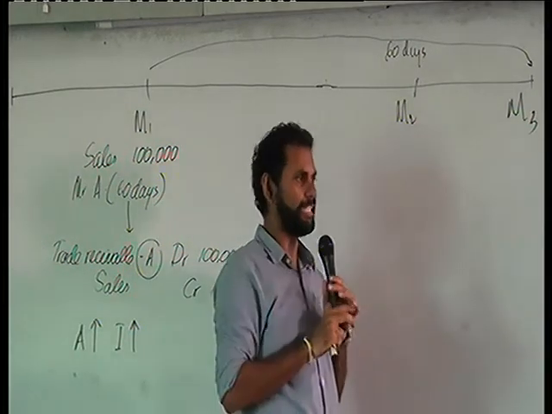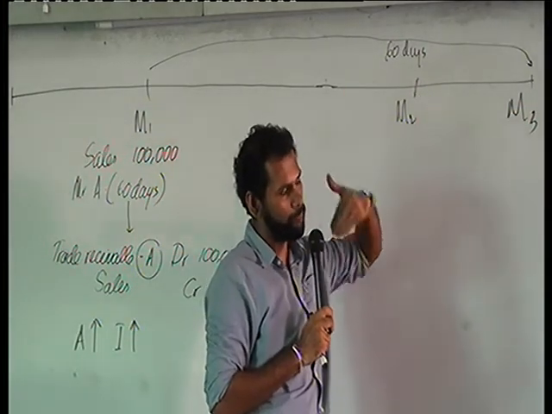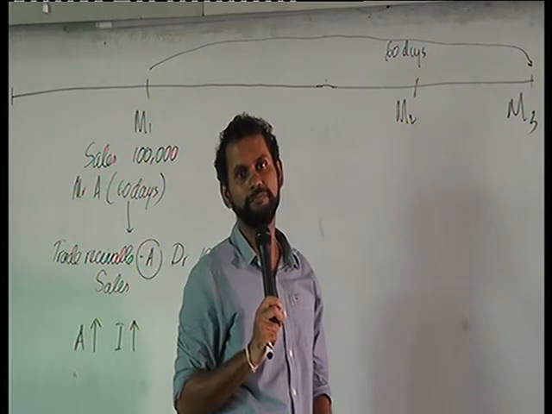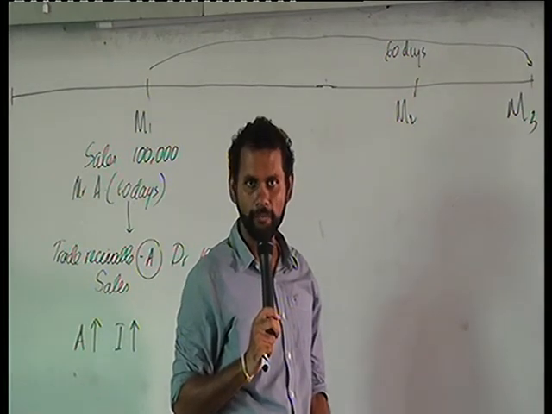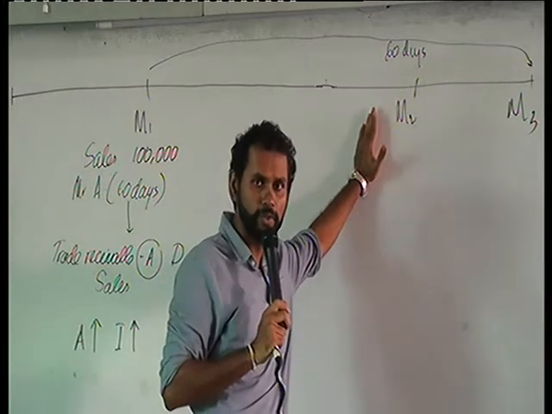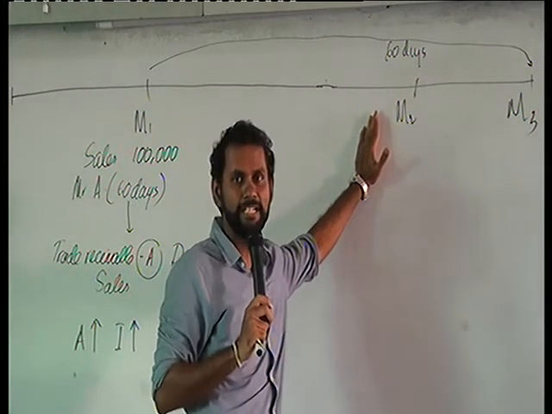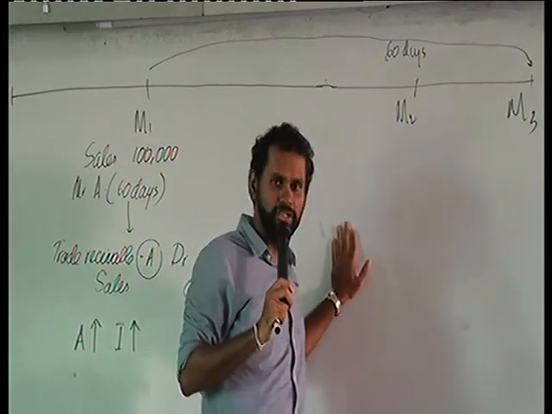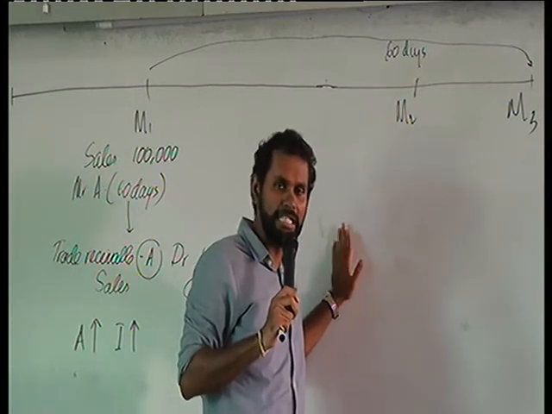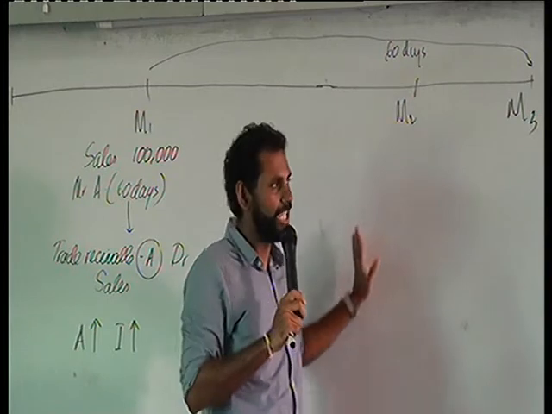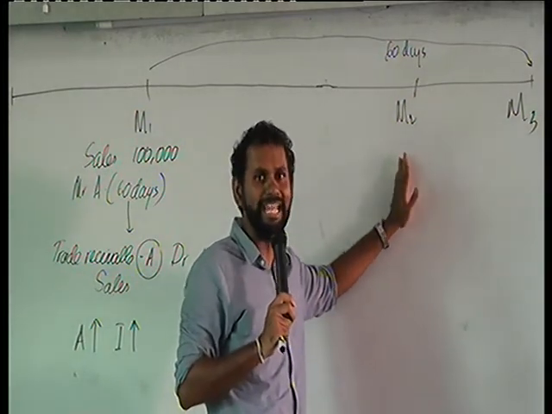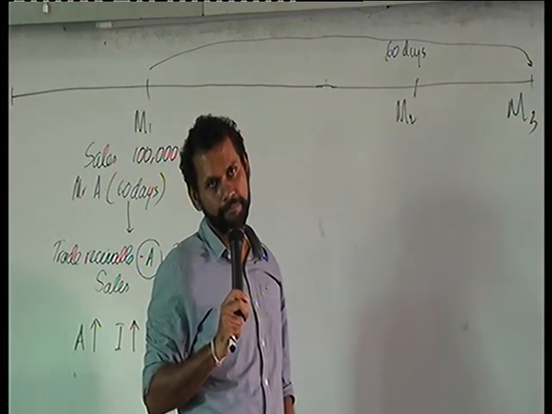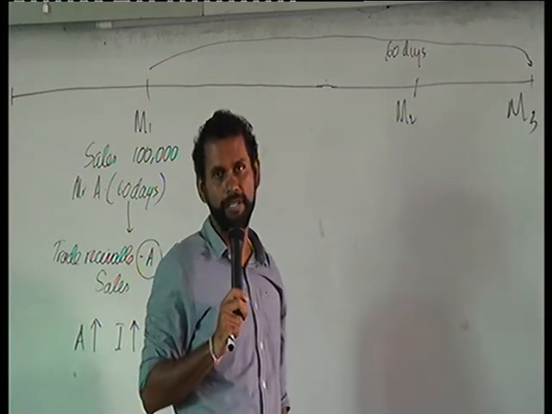Then the third one: are we expecting future economic benefits to flow into the entity because of this trade receivable? Yes or no? No. Why? Because at this point, we got to know that Mr. A has lost his job. Since Mr. A has lost his job, he will not be able to settle this 100,000. So beyond this point, we cannot expect to receive the future economic benefit.